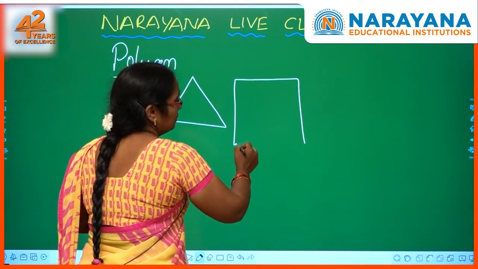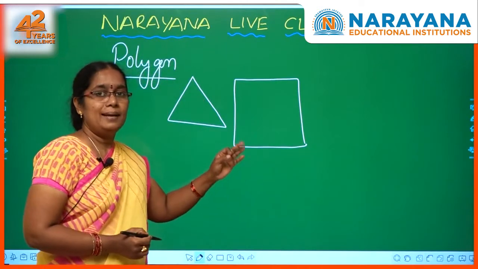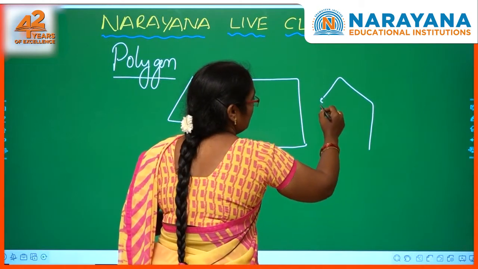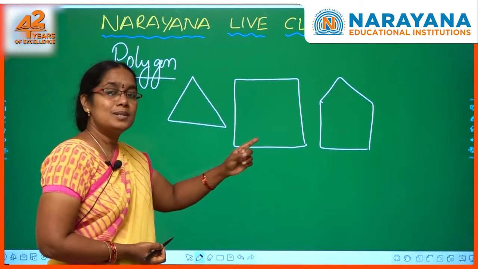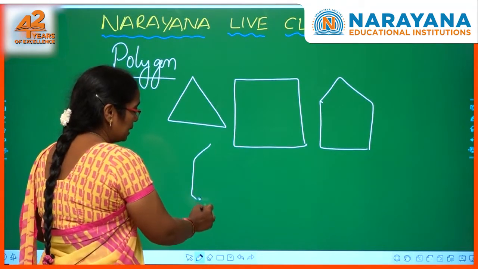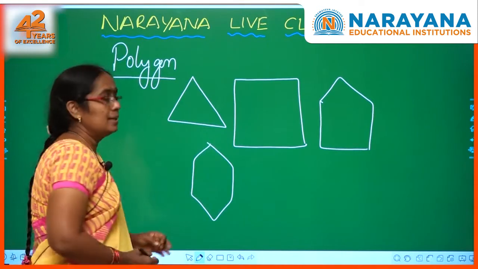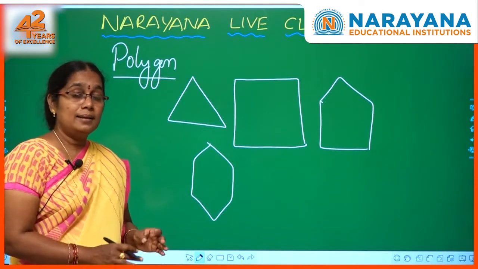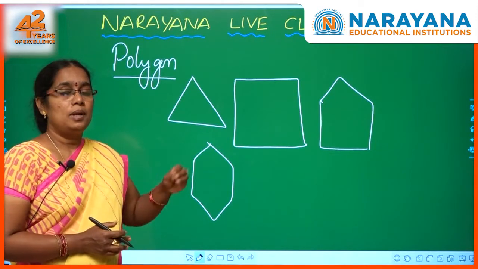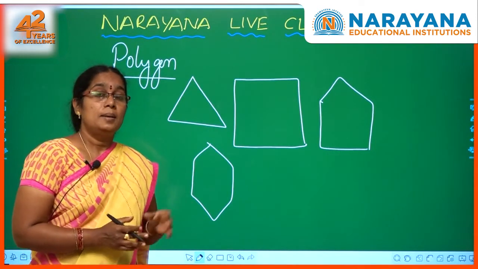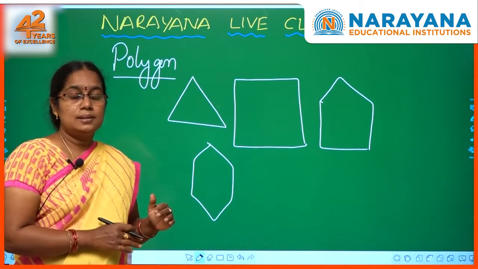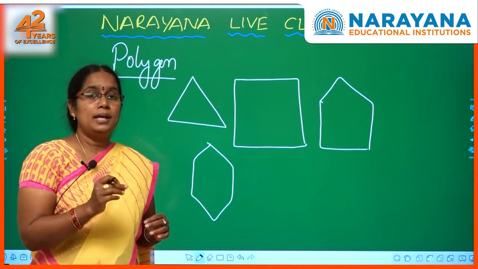Look at this figure. This figure is also formed by line segments only and is a closed figure. This is also a polygon bounded by line segments. So all these are examples of polygons because they are all formed by the line segments. Of course they are closed. So a polygon is a simple closed figure bounded by line segments. Now in the polygons I am going to explain to you today about